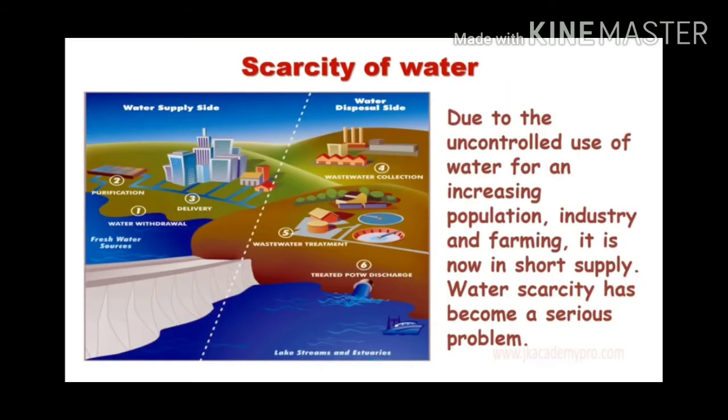Scarcity of water. Due to the uncontrolled use of water for an increasing population, industry and farming, it is now in short supply. Water scarcity has become a serious problem. As you can see in that picture, there are two groups: the first one is the water supply side and the second one is the water disposal side. Now you just think about it and take a decision.